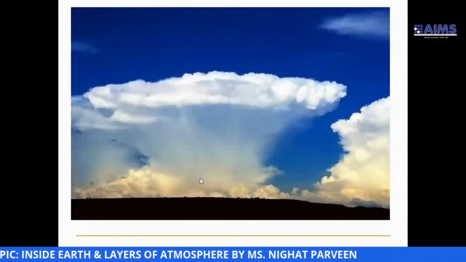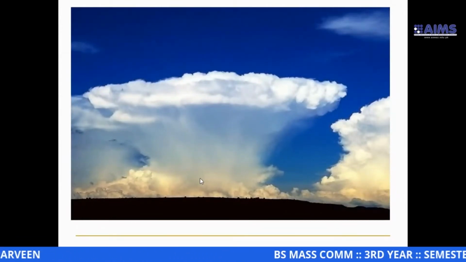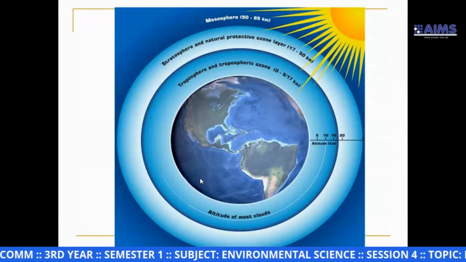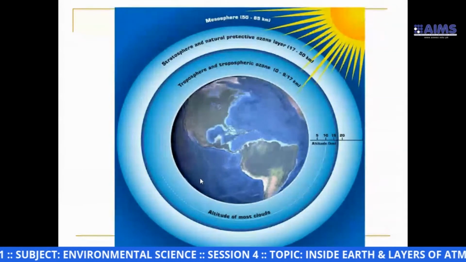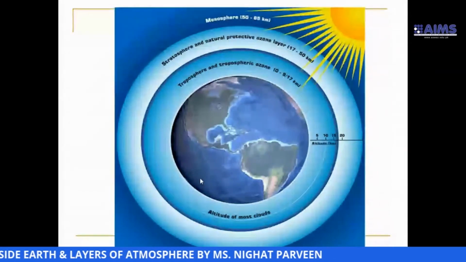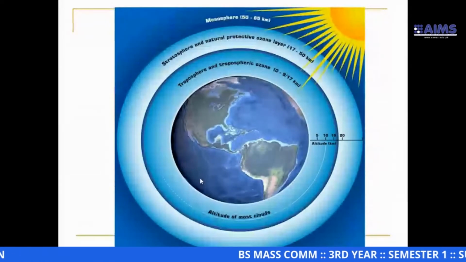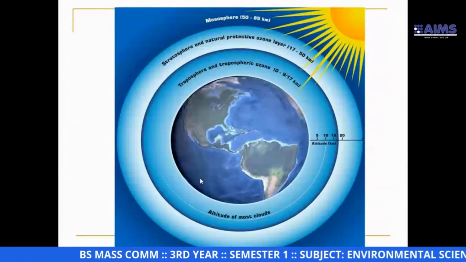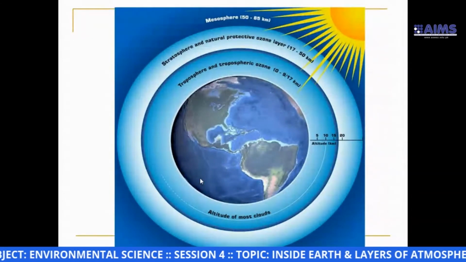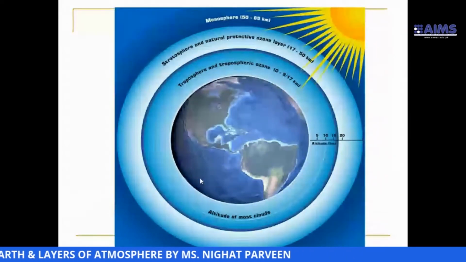See, this is a picture of the atmosphere. You can see different layers of atmosphere in it. This is again a pictorial illustration of layers of atmosphere. You can see the altitude of most clouds. It's the troposphere and tropospheric ozone, and the stratosphere and natural protective ozone layer. The ozone layer actually protects us. That's why it may be called an umbrella.